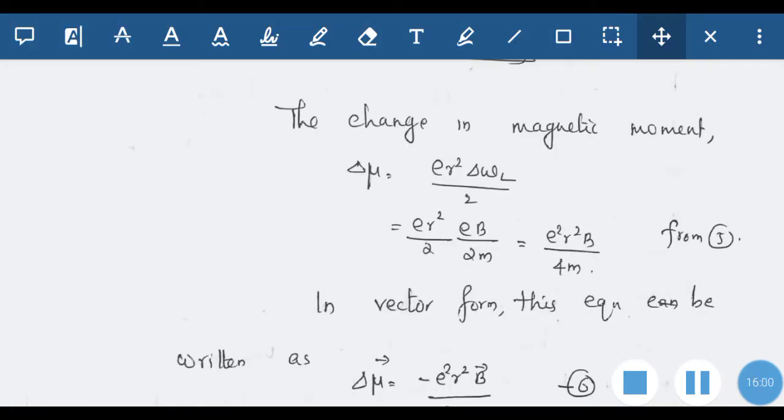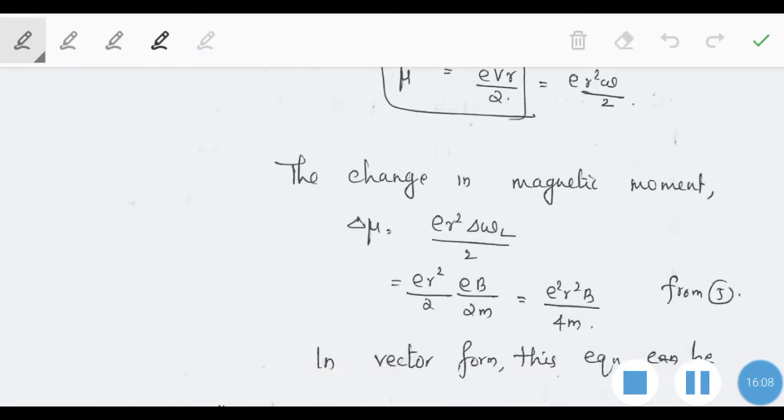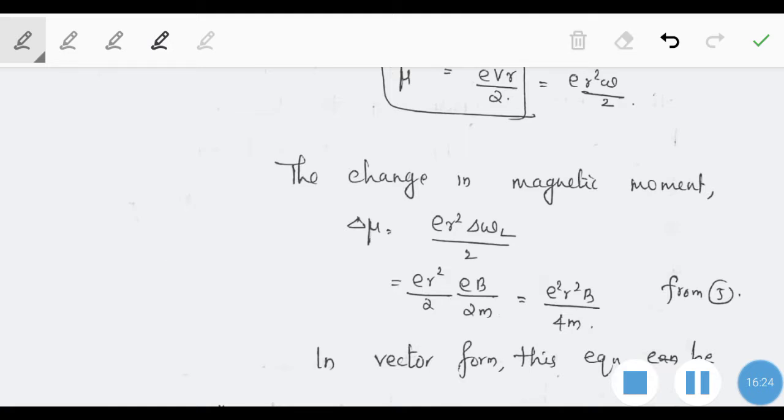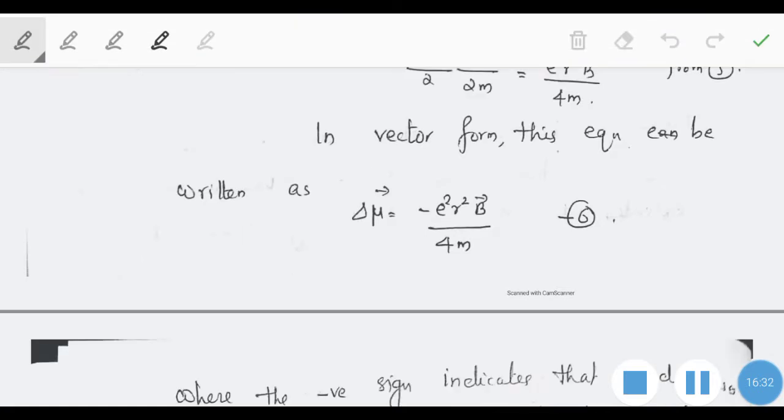The change in magnetic dipole moment is given by E R square by 2 into delta omega. That is equal to E R square by 2 into delta omega, for which we have already derived the expression, delta omega equal to EB divided by 2m. So substituting this value we get E square R square B divided by 4m. So that is the value of delta mu. In vector form this can be written as delta mu vector is equal to minus E square R square B vector divided by 4m.